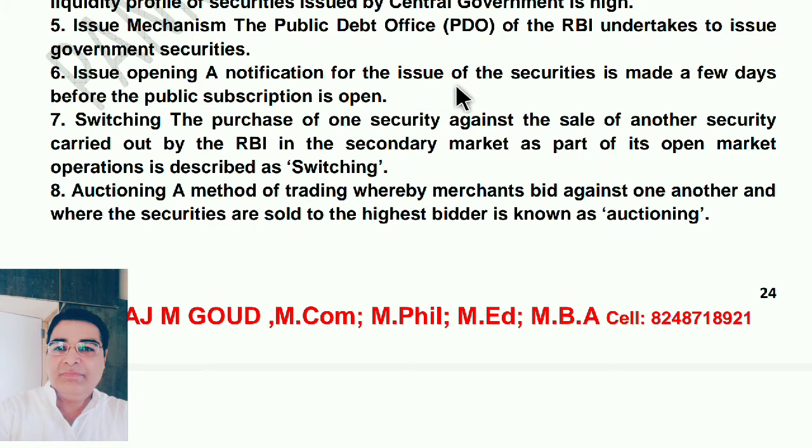A notification for the issue of the securities is made a few days before the public subscription is open. Switching. The purchase of one security against the sale of another security carried out by the RBI in the secondary market as a part of its open market operation is described as switching. Already all these points we discussed in the very short answers and short answers.